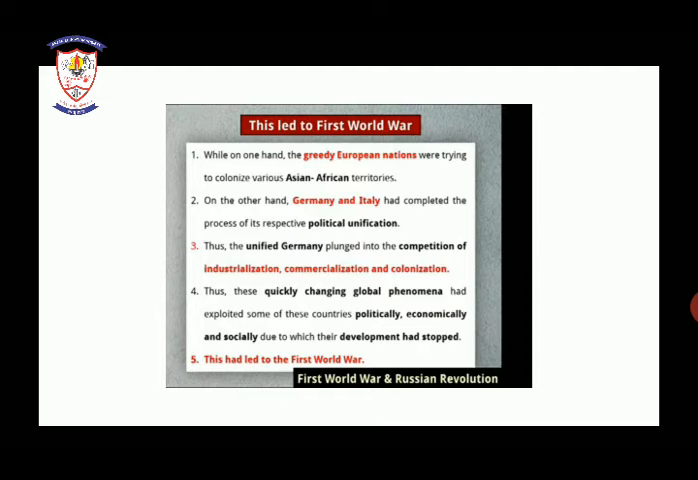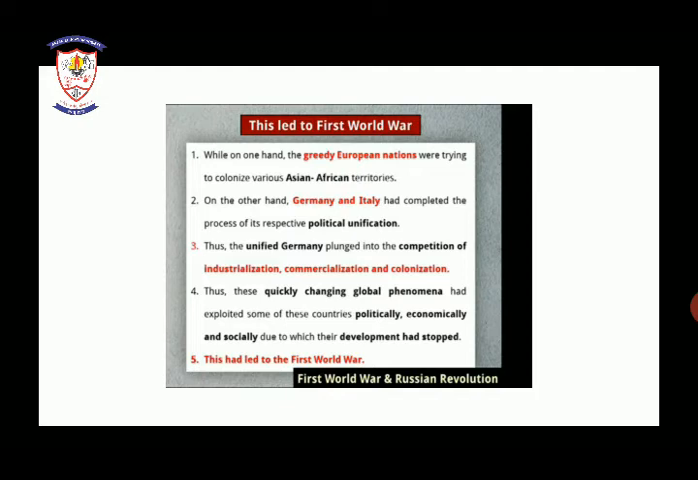As there was political unification, the unified Germany plunged into the competition of industrialization, commercialization and colonization. Plunge means it thrust into the competition. Thus, this quickly changing global phenomenon exploited some of these countries politically, economically and socially, due to which their development stopped.